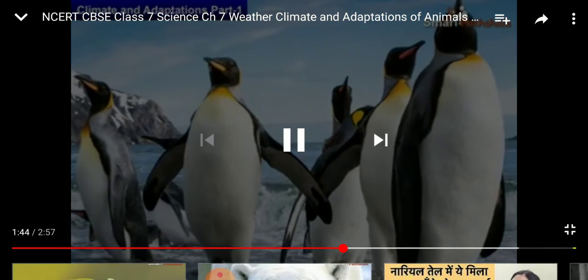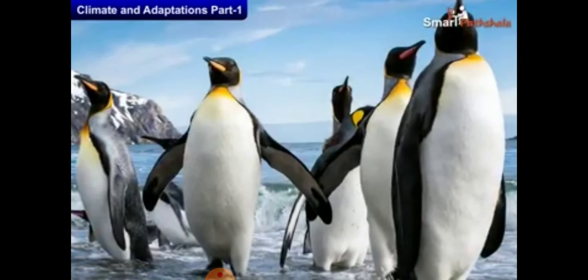Now we are talking about penguins. As you know, the Antarctic region is home to emperor penguins. These are large flightless birds. What are their adaptations? Number one, penguins are excellent swimmers and they have a streamlined body.